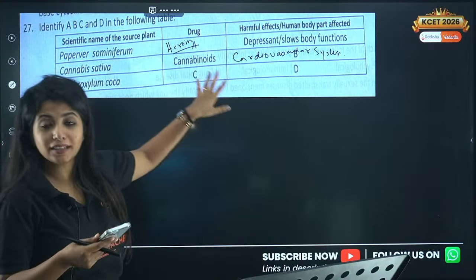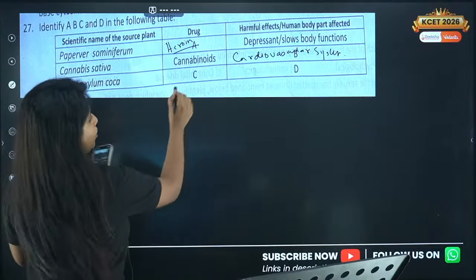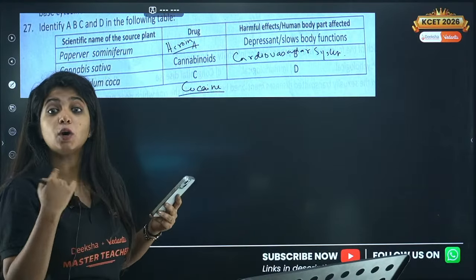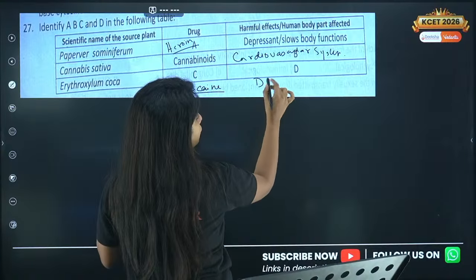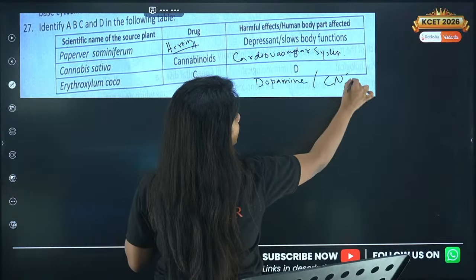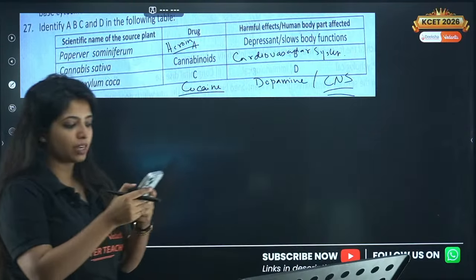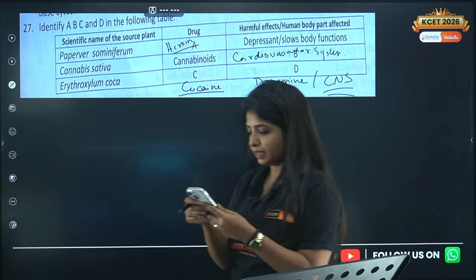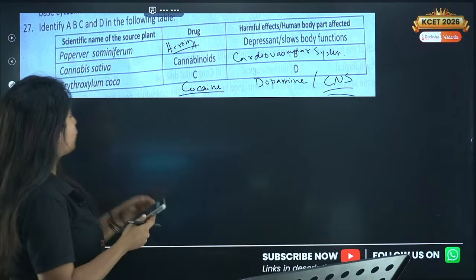Erythroxylum coca. What is the drug that you get? You get cocaine. And what does it do? It interferes in the dopamine transmission, and also you can mention CNS, the central nervous system. Either of them, if you're right, you get marks. Fine. So these are the things that you need to write for the 27th question.